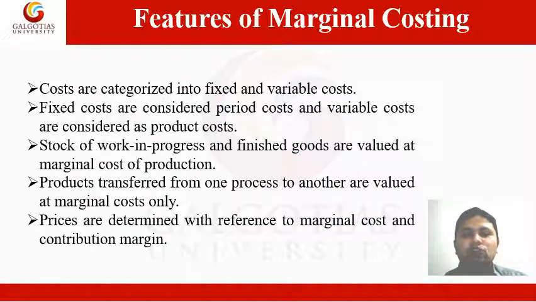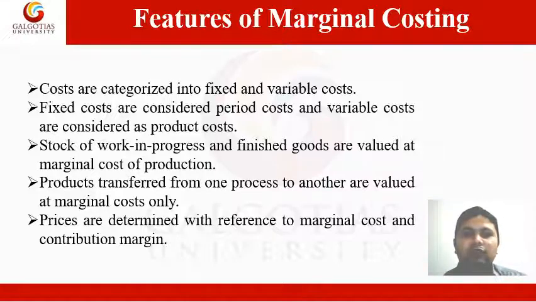Now the features of marginal costing. The main features of marginal costing are as follows. Number 1, all costs are categorized into fixed and variable costs. Variable cost per unit is the same at any level of activity. Fixed costs remain constant in total regardless of changes in volume.